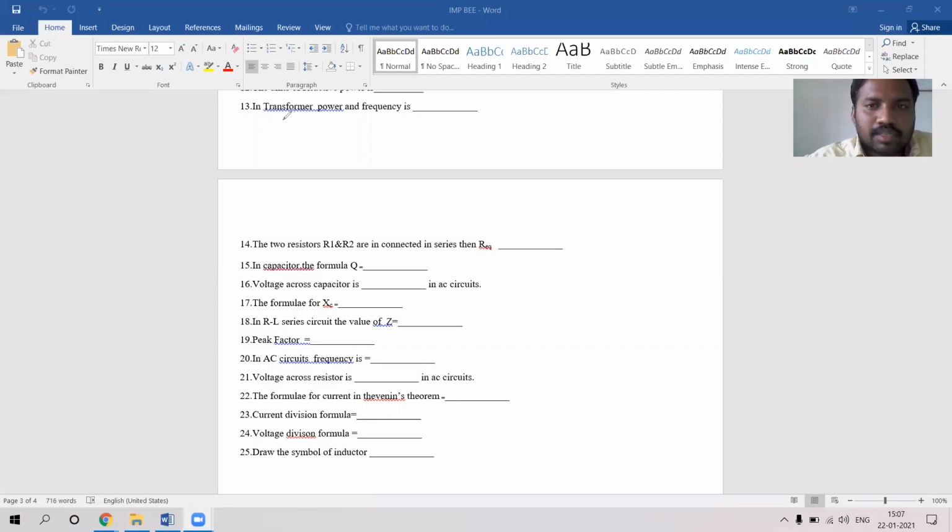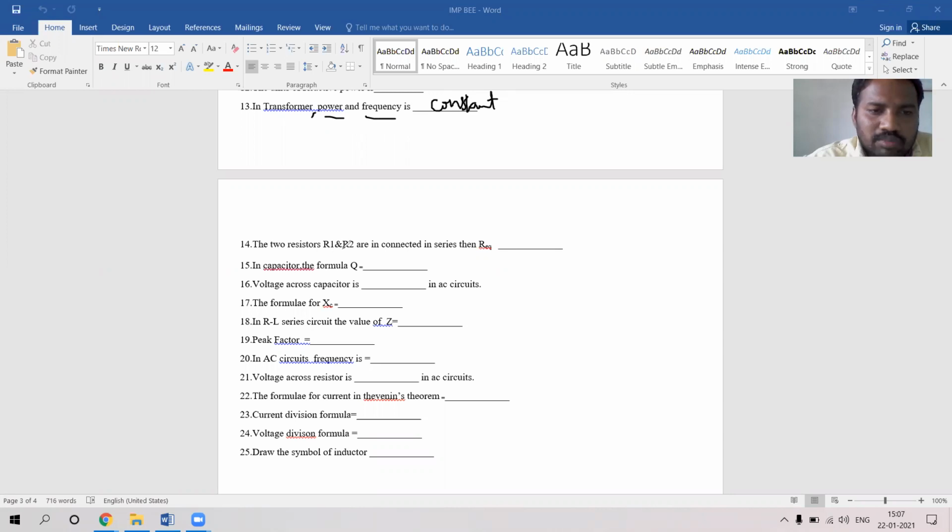Okay, coming to question number 13. In a transformer, power and frequency. We know that a transformer steps up and steps down the voltages. The voltages are changed, but the power is constant, no? Power and frequency are constant. So we have to write constant. Power and frequency are constant.